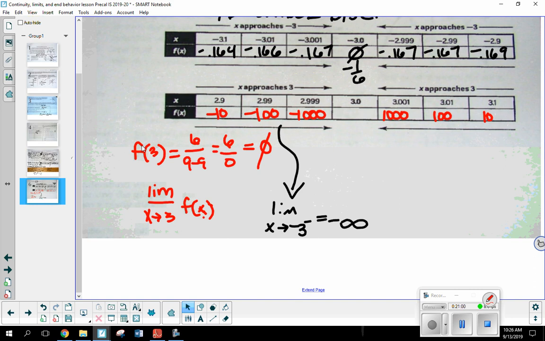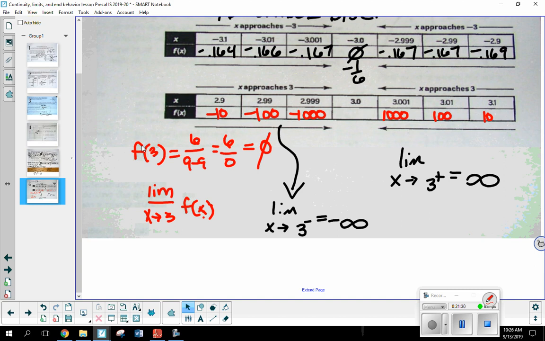Well, what's happening on the right? The limit. There's Caleb. The limit as x approaches -3 from the right. Well, it looks to me like the closer I get to 3 from the right, well, I'm going to put a negative in there, sorry, I was thinking about the other one. -3 from the right, looks like, again, the y values are getting larger and larger without bound, so that goes to positive infinity. Okay.